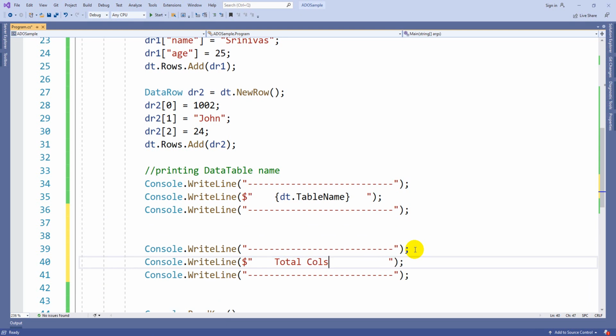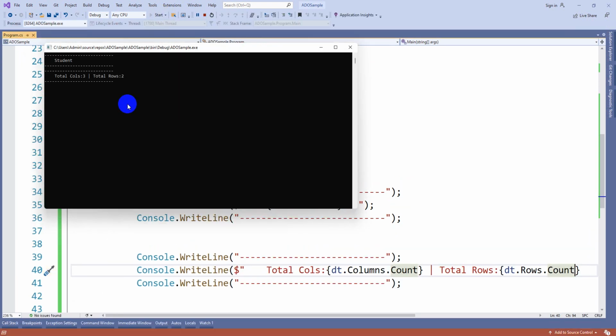Total columns and rows, I just want to print both. To get the column count is simple: dt.Columns.Count will print the total columns. Similarly, I want to print the total rows, so dt.Rows.Count, as it is, similar to the columns. Now let's execute again. You can see total columns are 3, total rows are 2.